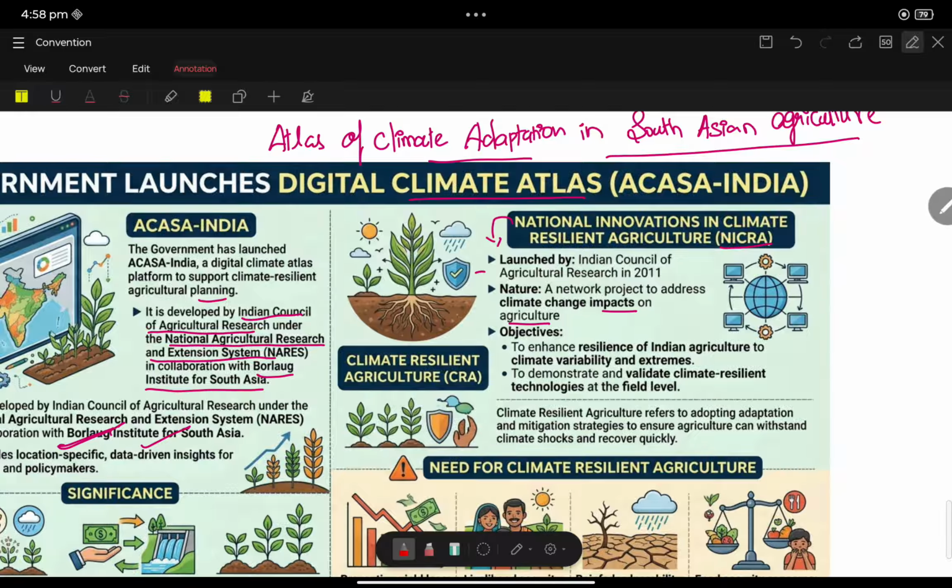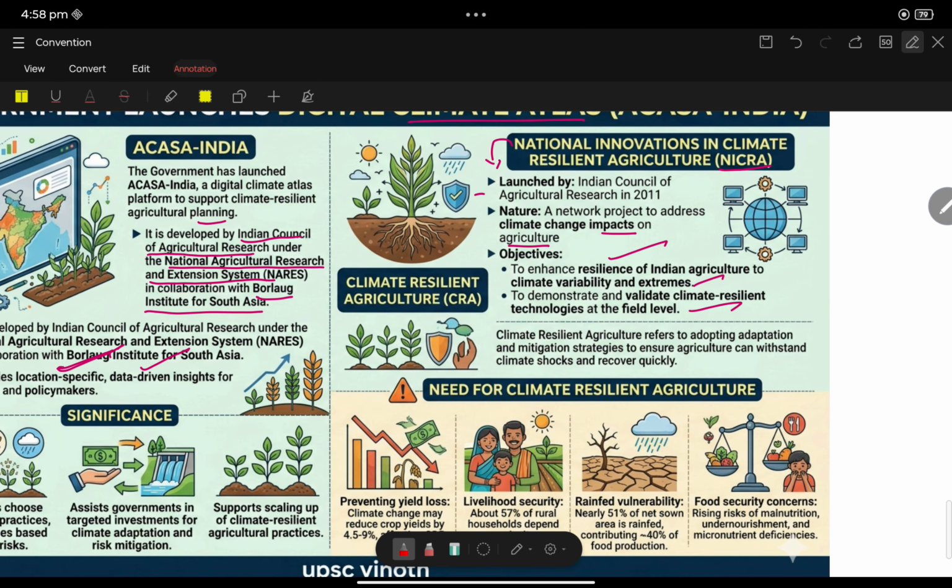agriculture. What is this? National Innovation in Climate Resilient Agriculture, a network project to address the climate change impact on agriculture. What are its objectives? To enhance resilience of Indian agriculture to climate variability and extremes, to demonstrate and validate climate resilient technology at field level. Climate resilient agriculture refers to adaptation and mitigation strategies to ensure that agriculture can withstand the climate shock.